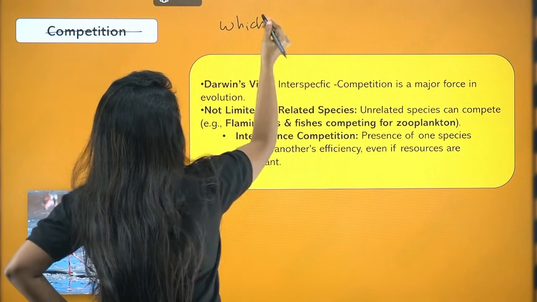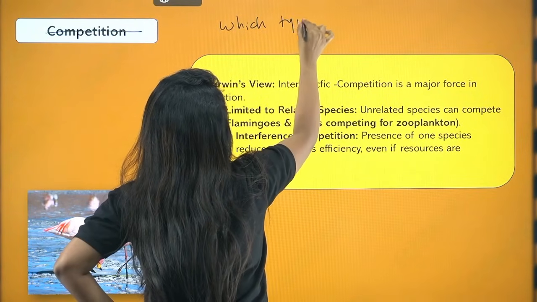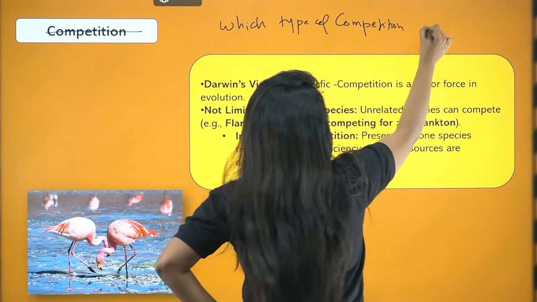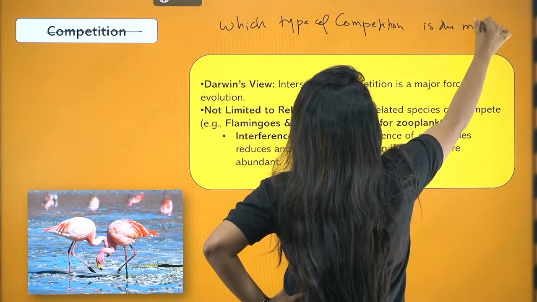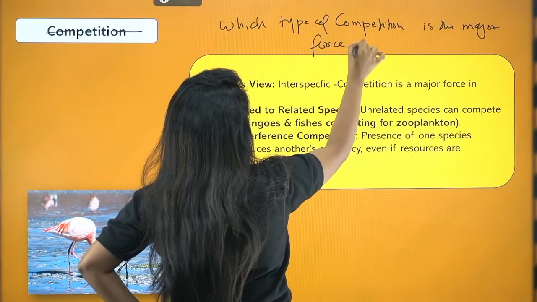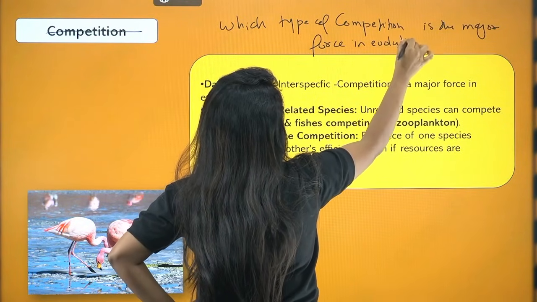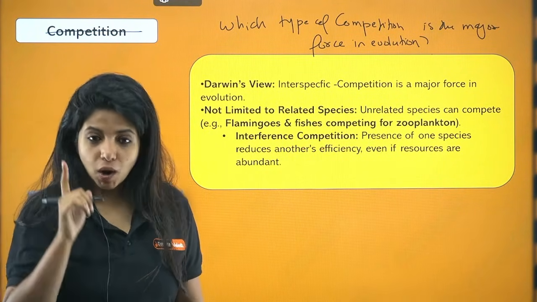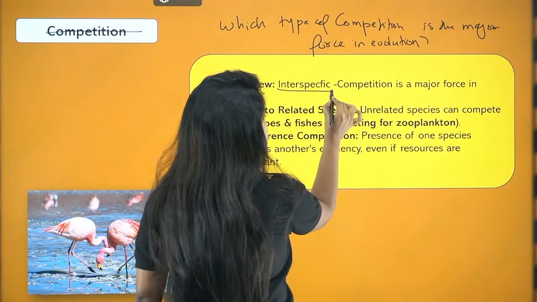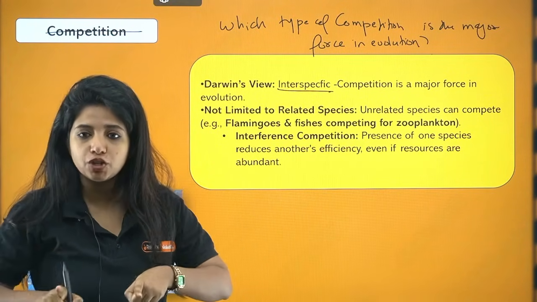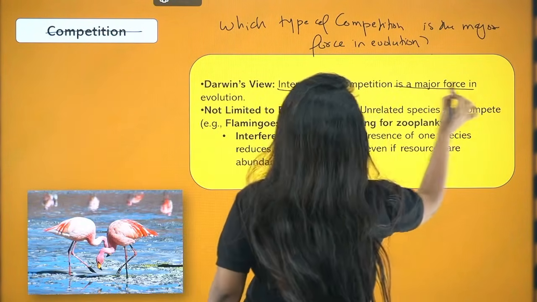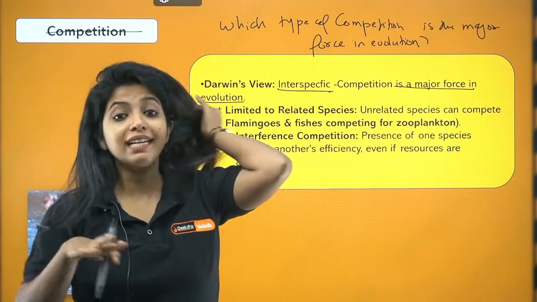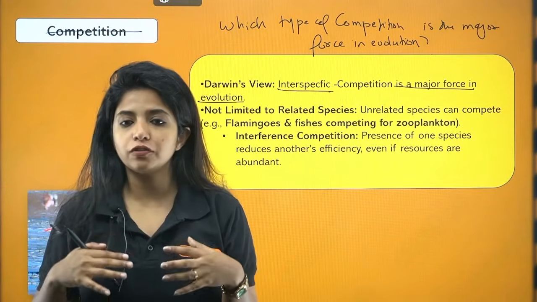Which type of competition is the major force in evolution? According to Darwin, interspecific competition, that means competition between two different species, is a major force in evolution. Not intraspecific, not the competition within the species, it is interspecific competition that is going to be a major force of evolution.